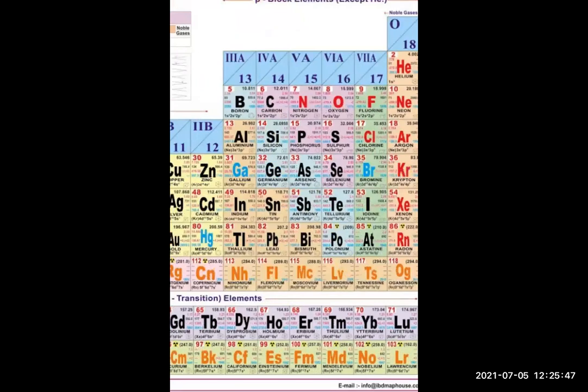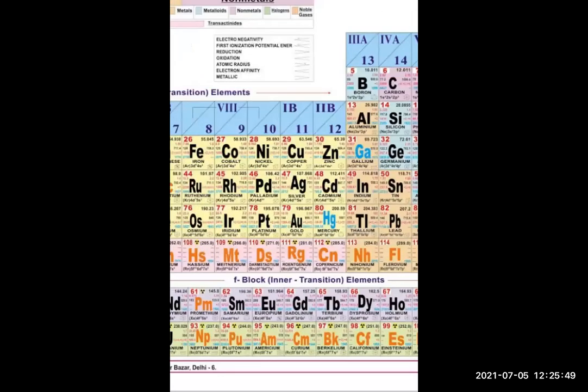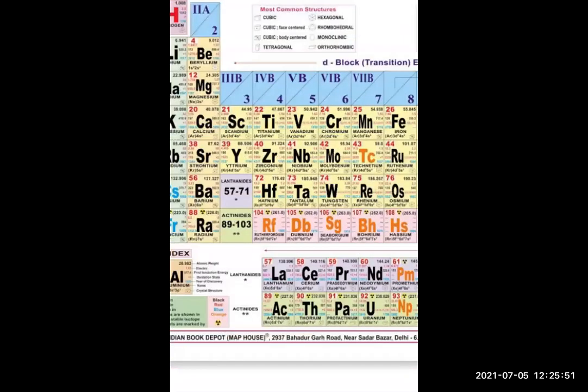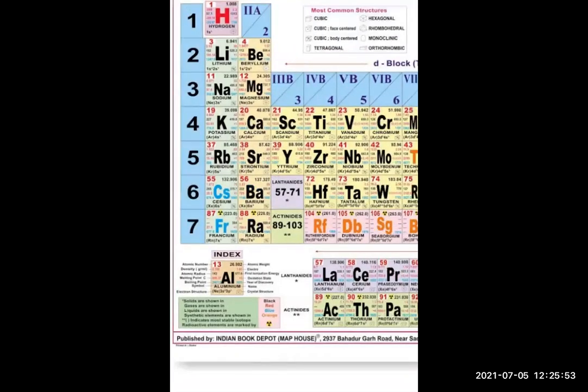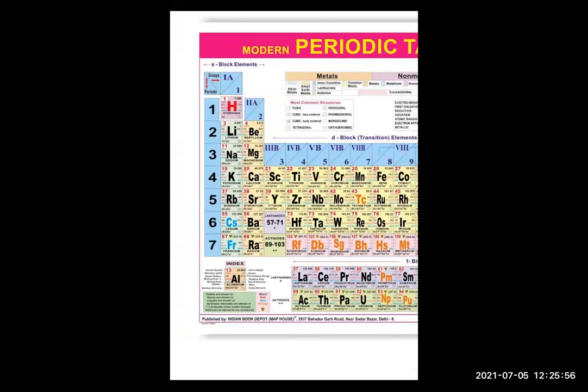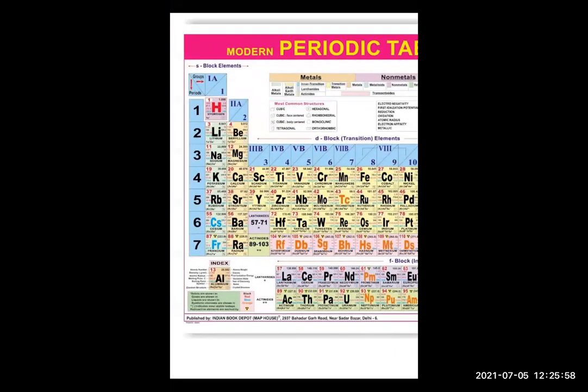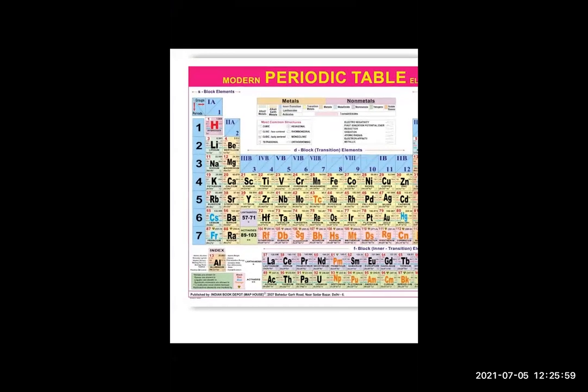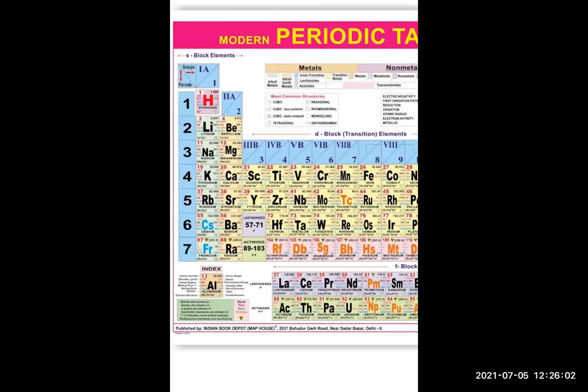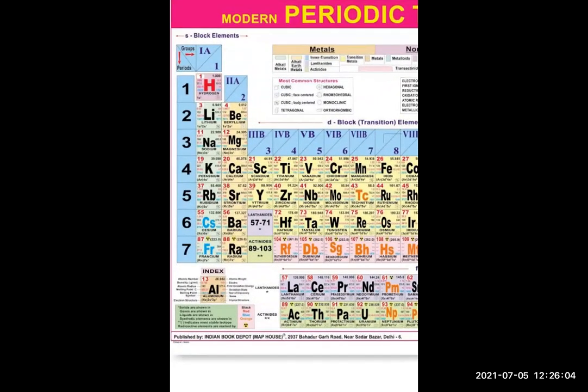So while going from left to right within a period, what happens to atomic number? Atomic number is increasing. You can see on the screen. Which color marks the atomic number, students? Tell me, what is the atomic number of potassium? Give the answers in the chat box. 19. Very good, Aryan. Very good, Manjima.